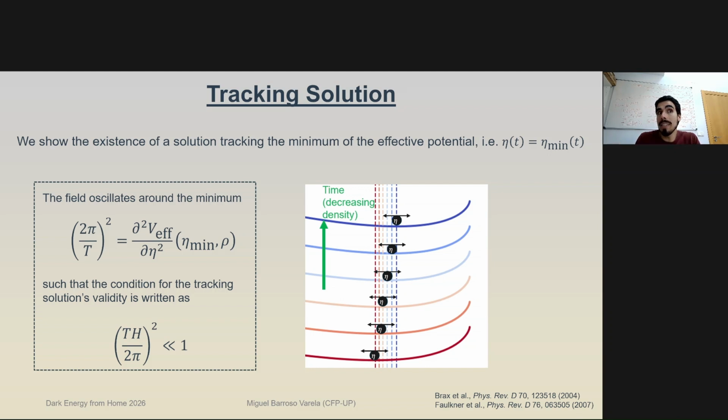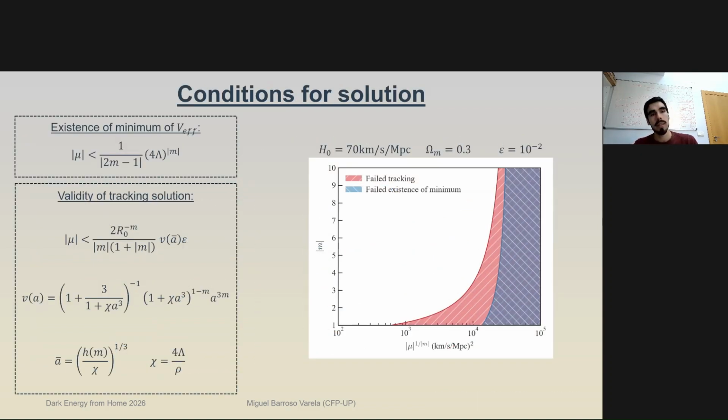So effectively, we're saying that these oscillations are so fast that it is effectively as if the field was exactly at the minimum as the potential is progressing. The potential evolves, and the field oscillates so fast that it is effectively always at the minimum of the potential. This gives us two conditions for our solution.